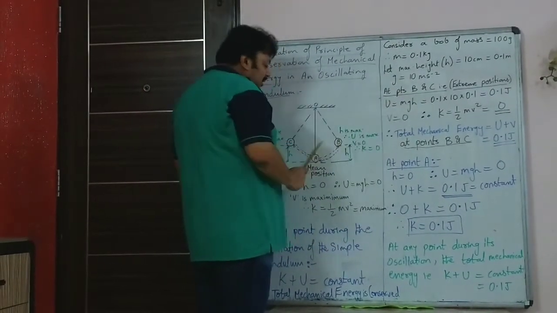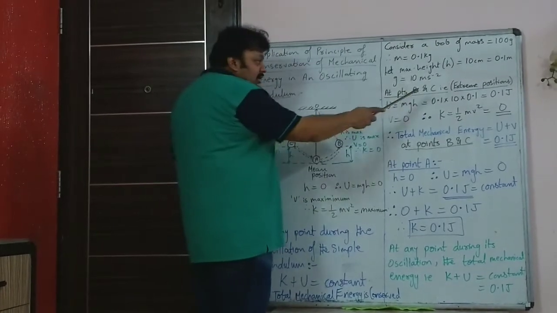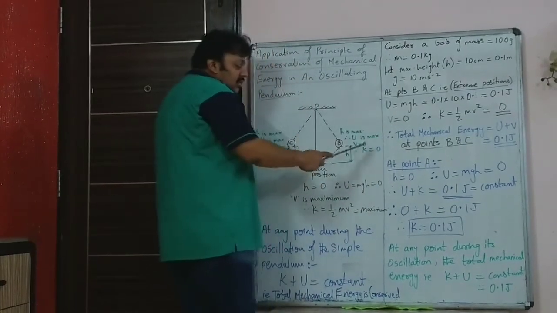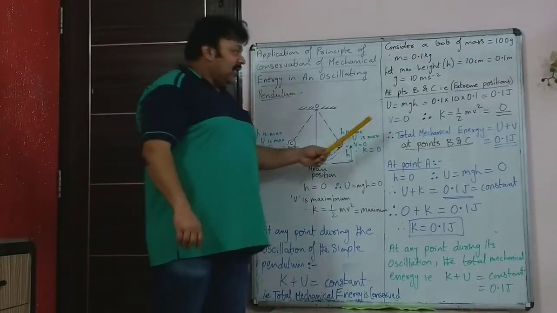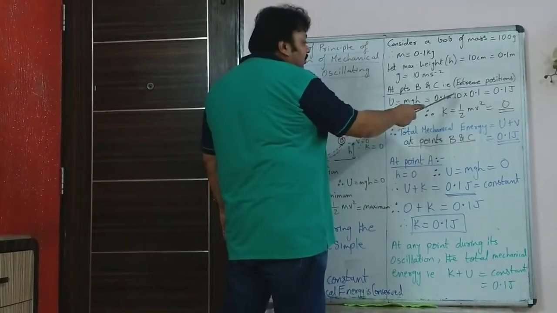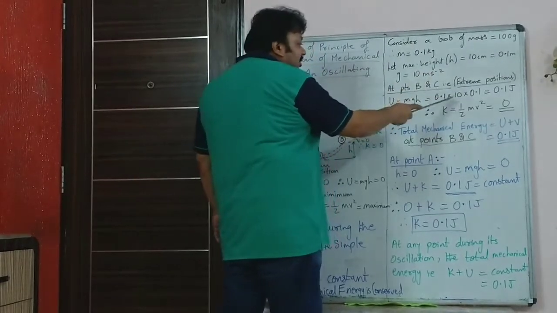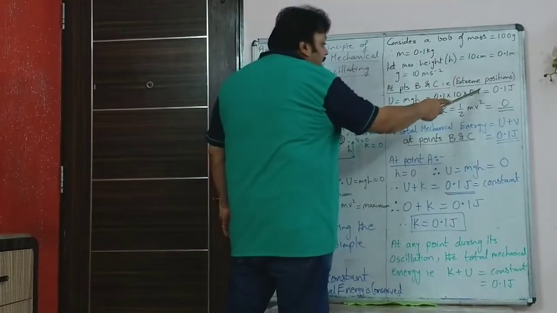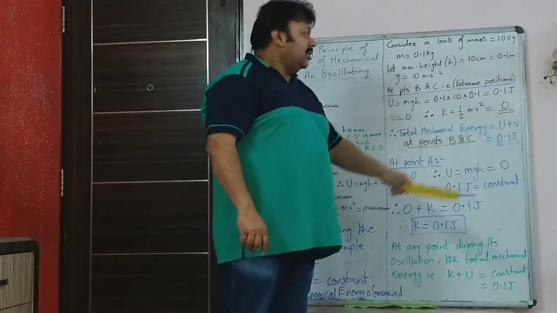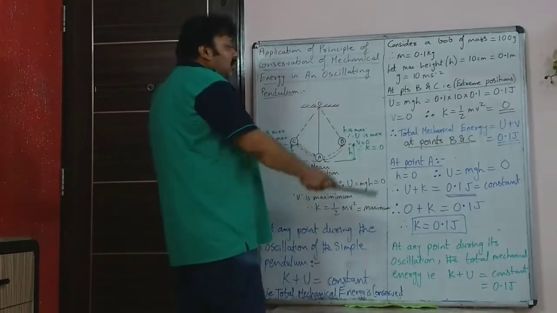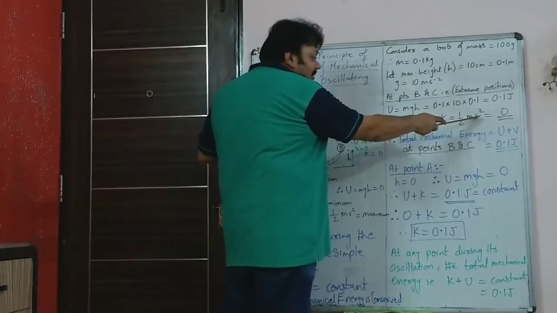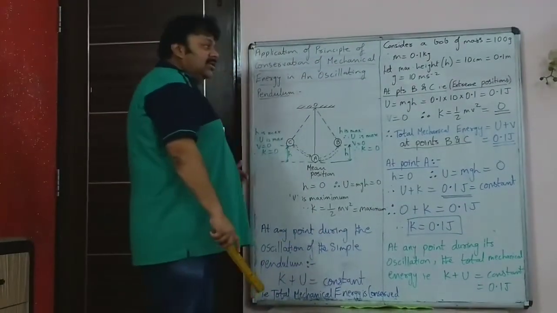At points B and C, that is at the extreme positions, you have U equal to mgh. The potential energy U will be calculated by the formula mgh. So m is 0.1 kg, g is taken as 10 meter per second squared, and maximum height is 0.1. So when you multiply that, it becomes 1 into 0.1, so it is 0.1 joule. Velocity is 0, so kinetic energy is half mv squared, v is 0, so kinetic energy becomes 0.